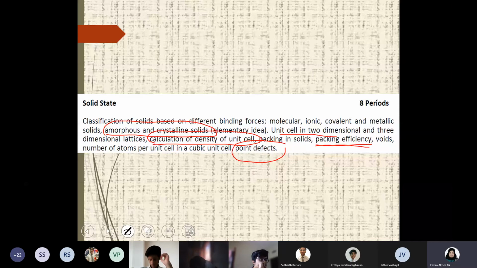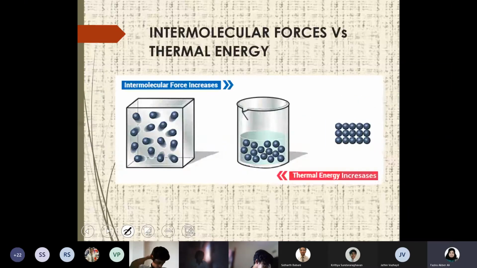Basically, you can say that the topic is of two different sections. One is about different types of arrangement geometry, and the other is about different defects. So this is the overall view of this chapter, solid state. About solid, liquid and gas, I think from grade 1 or 2 you started discussing states of matter.